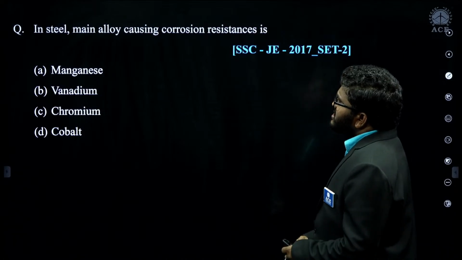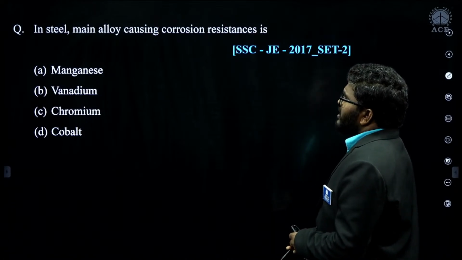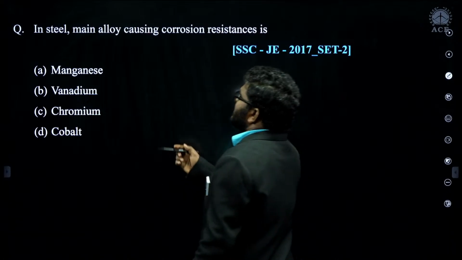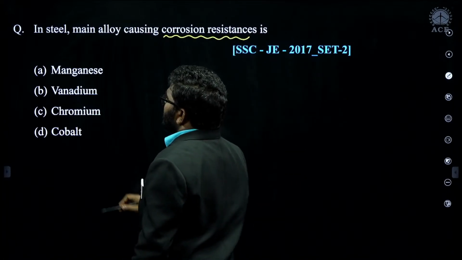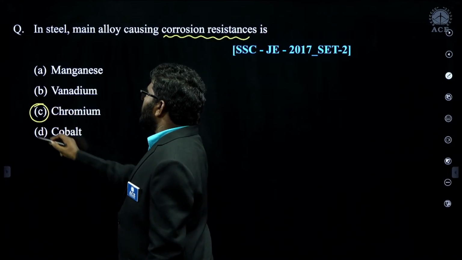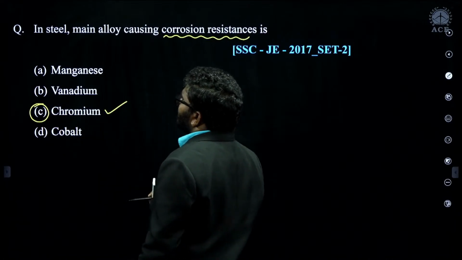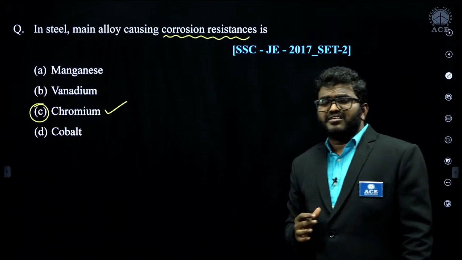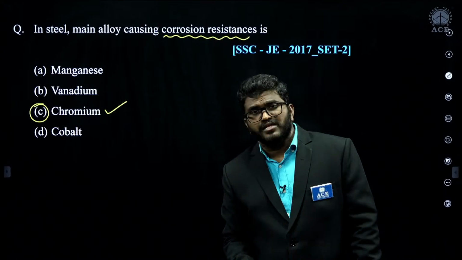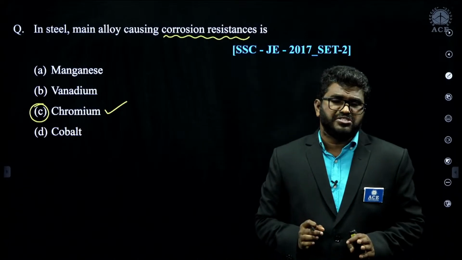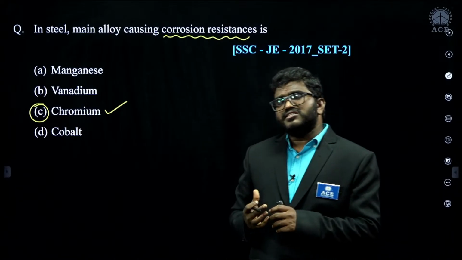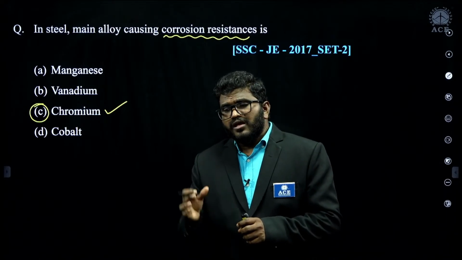Next, in steel, which main alloy causes corrosion resistance? Chromium. If the percentage of chromium is more than 11%, that is a good corrosion resistant material. So chromium is the basic element we add to increase the corrosion resistance. How does corrosion resistance increase by adding chromium?